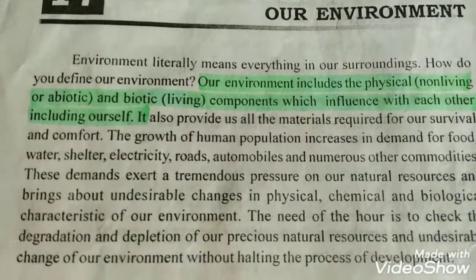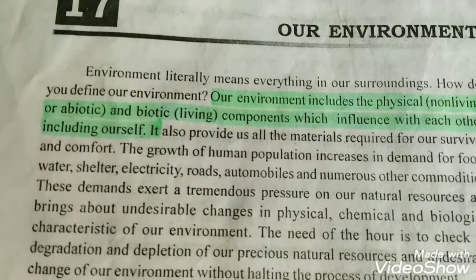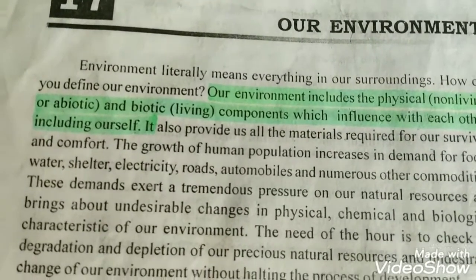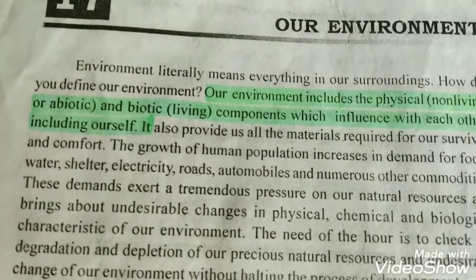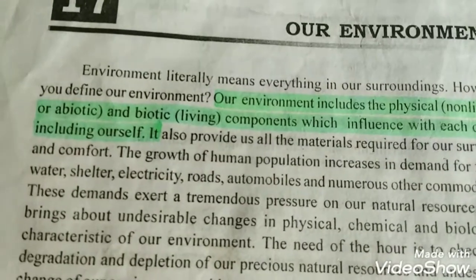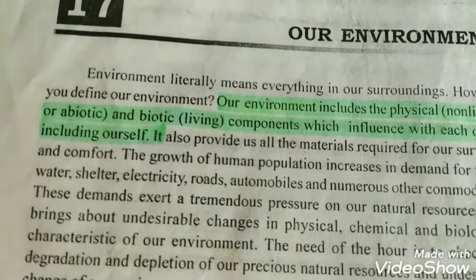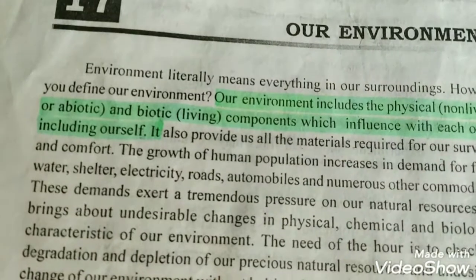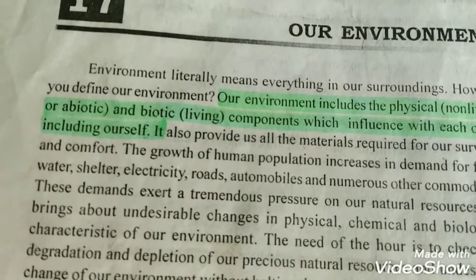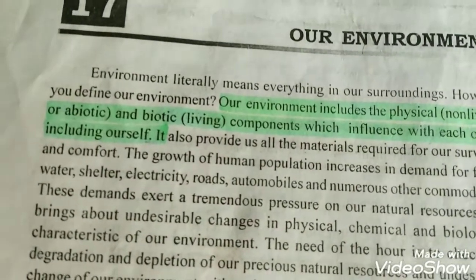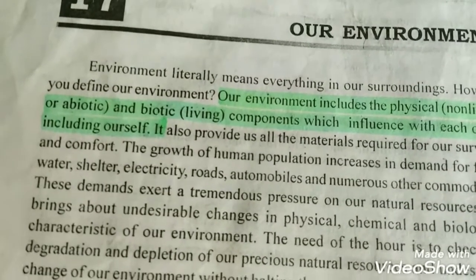So, from the trees we get wood, and that wood is used for various purposes. Not only this, the plants also provide us oxygen, and in return we give carbon dioxide. The animals also provide us leather, meat, and different types of food items.